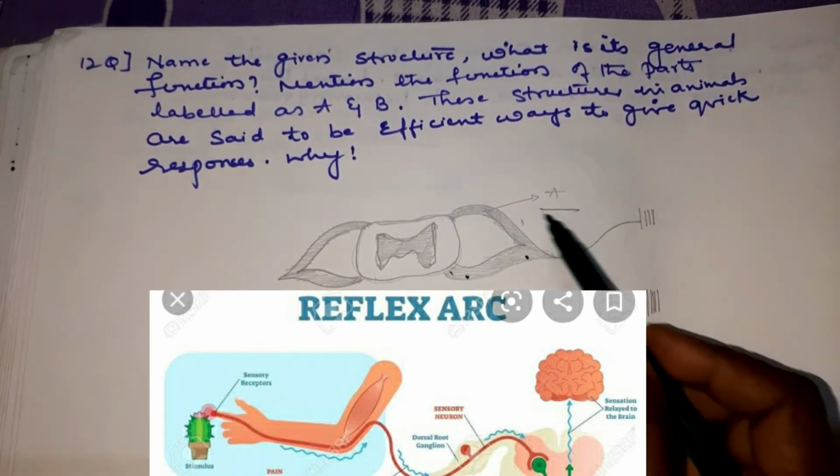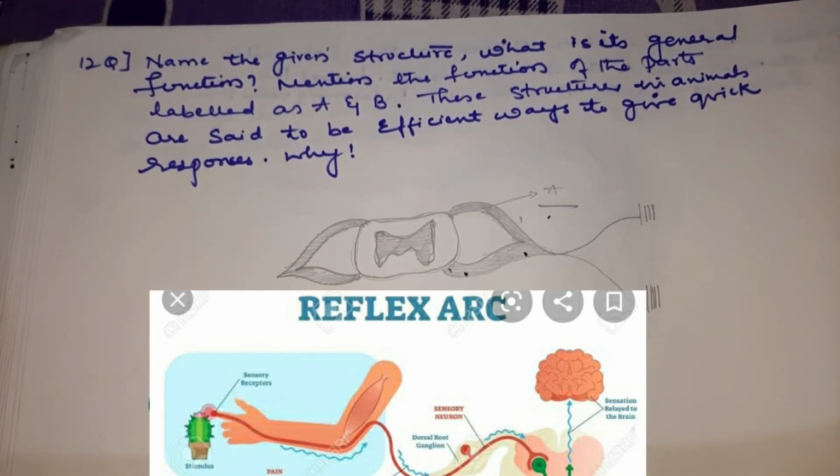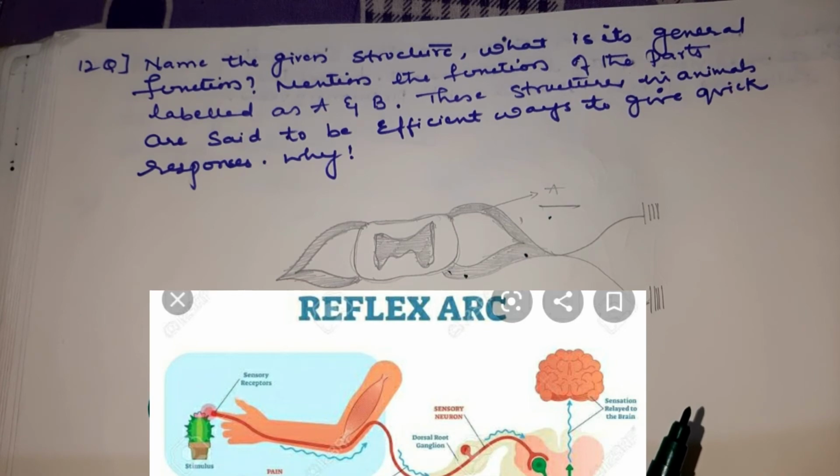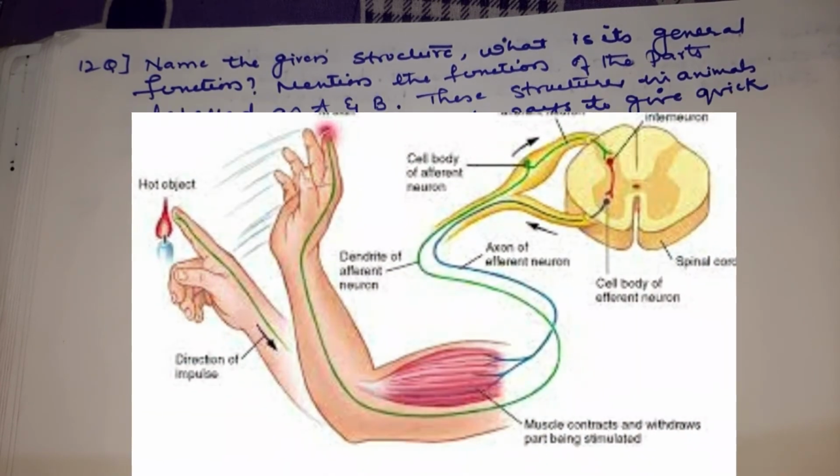So this pathway of nerve impulse, we call it what? Reflex arc. And this reflex arc brings about sudden action in response to the stimulus happening in the surroundings.